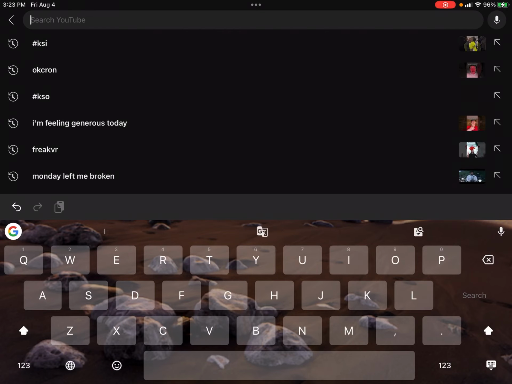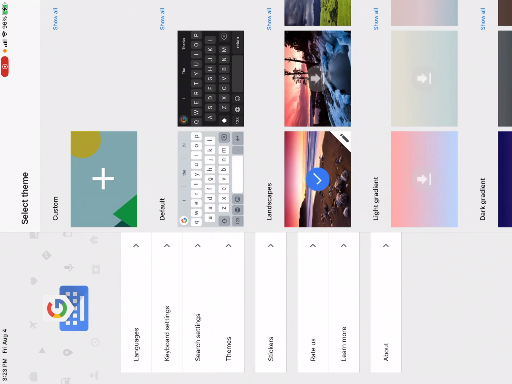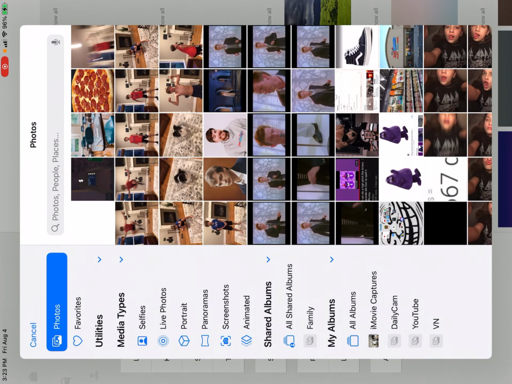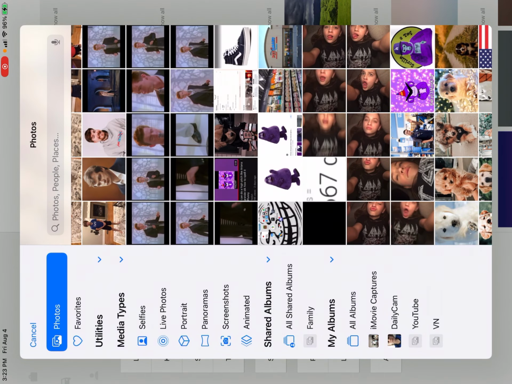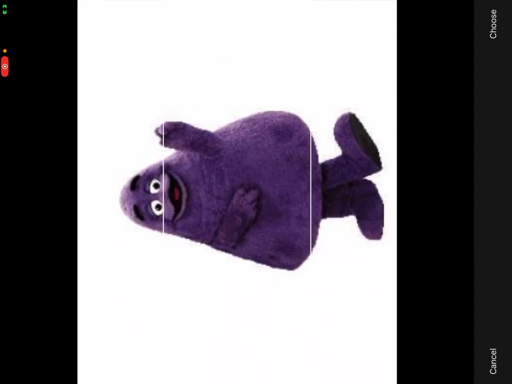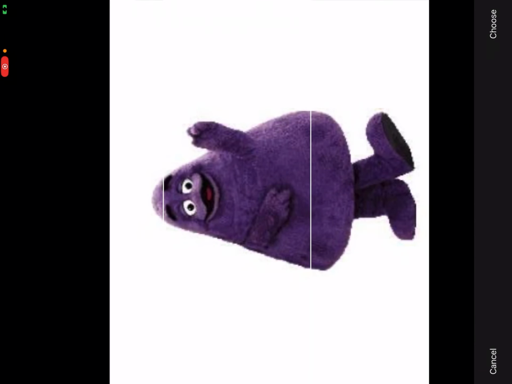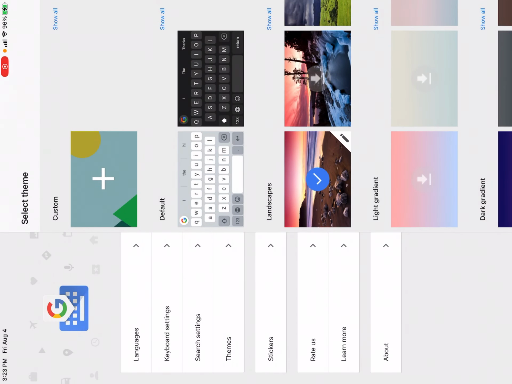And if you also go to custom and press on any picture, like Grimace, it downloads from iCloud. You can go where you want to, press choose, but it doesn't work for me. It might work for you, but for me it doesn't work.